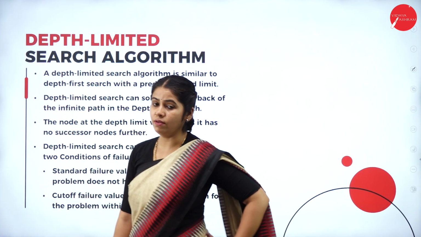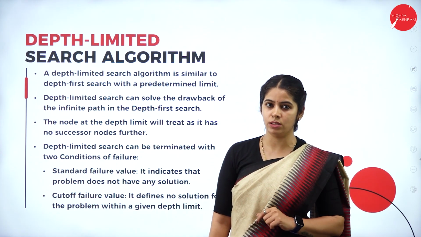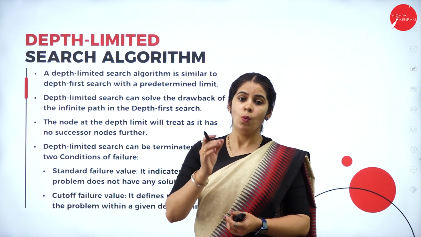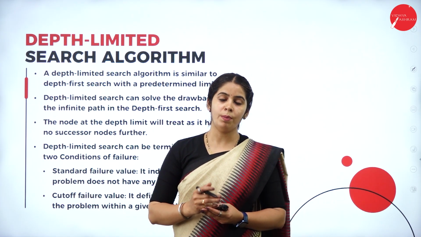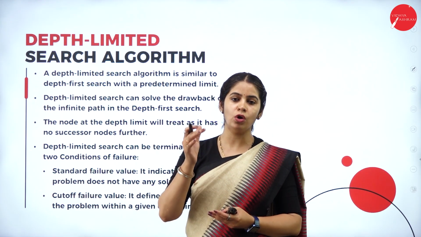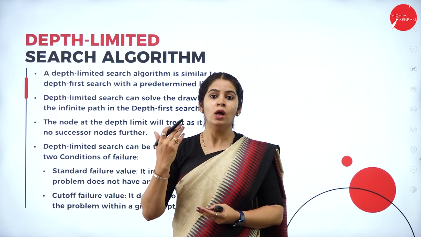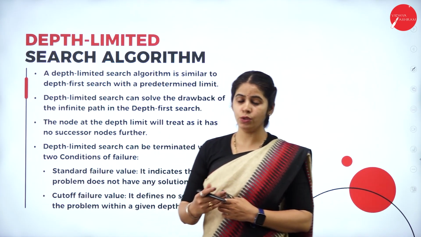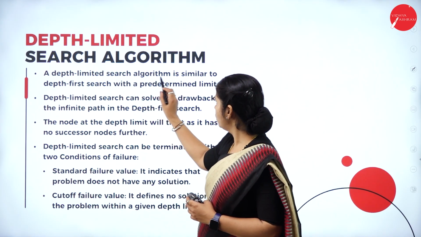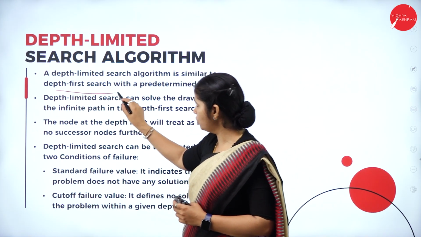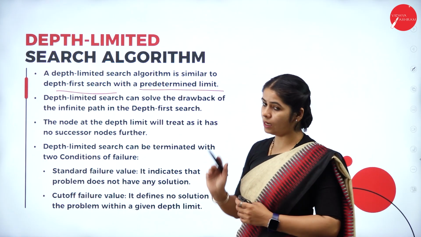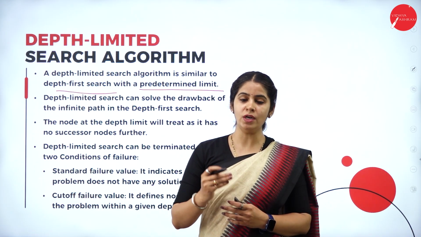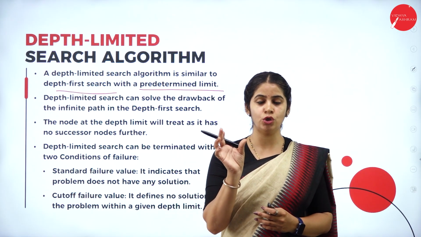The next searching algorithm we have is depth limit search. It is the same as depth first search. The only thing here is we are limiting the searching. We are giving one threshold value. We should not cross that threshold value when we are searching for an element. So the depth limit search algorithm is similar to depth first search with a predetermined limit. We provide one limit up to which level we have to go for searching. We are providing one threshold value.